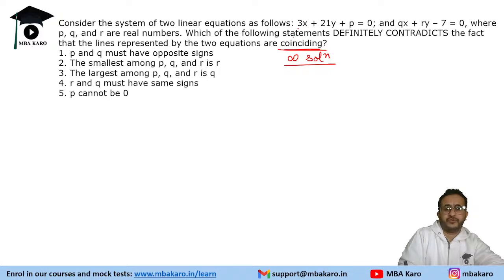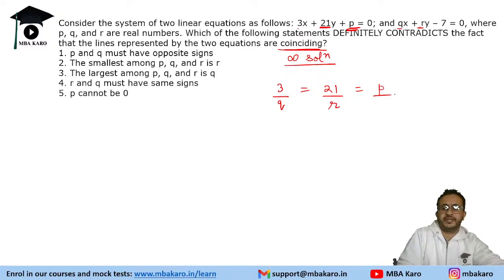We have the coefficient of x as 3 and here we have the coefficient of x as q. The coefficient of y is 21 and here it is r, so that will be 21 by r. The constant is p and here we have minus 7. This should be the condition for infinite solutions, that is, coinciding lines.